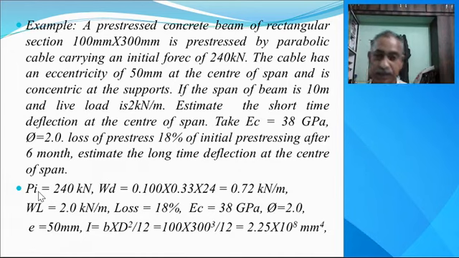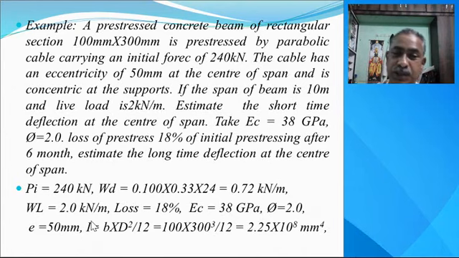Now Pi is given, that is the initial prestressing force, 240 kN. Dead load is equal to, cross section is known, that is 100 mm multiplied by 300 mm into 24. Then live load is already given, 2 kN per meter, loss is 18%. So eta is equal to 1 minus, 100 minus 18, so it is 0.82. Ec is equal to 38 GPa and phi is equal to 2.